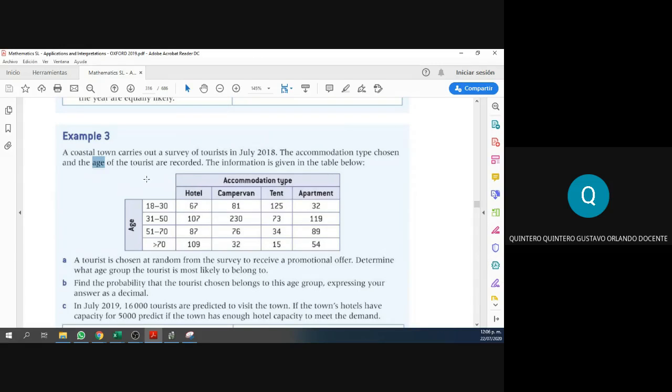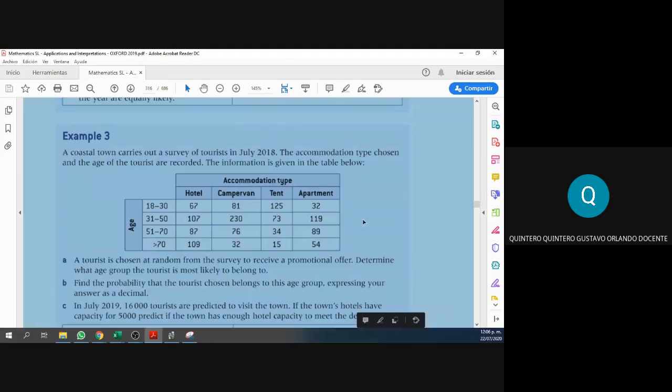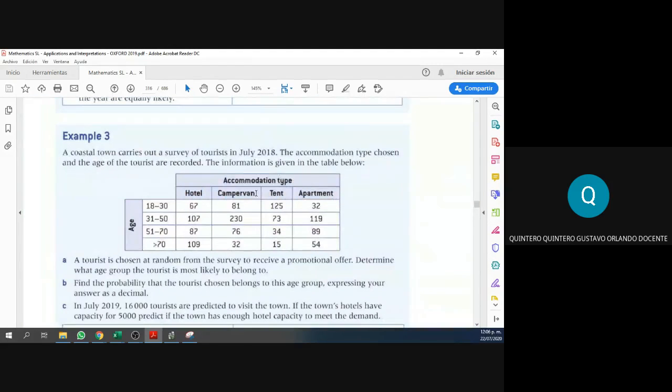And here we have the information in this table. Accommodation type: maybe some people are staying in a hotel, some may be staying in a camper van, I have no idea what this is, or they have a tent, or an apartment, right? These are the 4 accommodation types. And this is the age: from 18 to 30, from 31 to 50, 51 to 70, and people older than 70 years old.